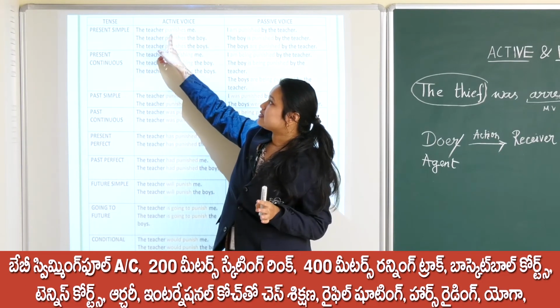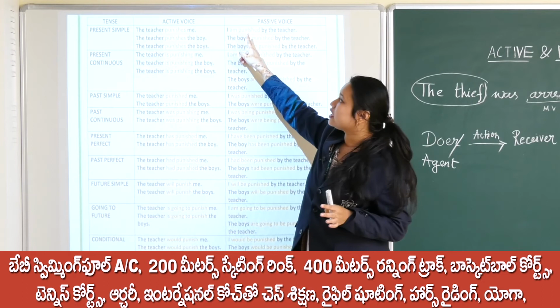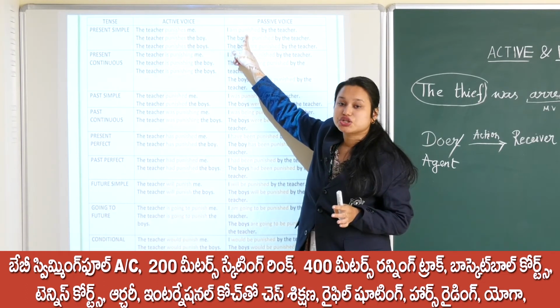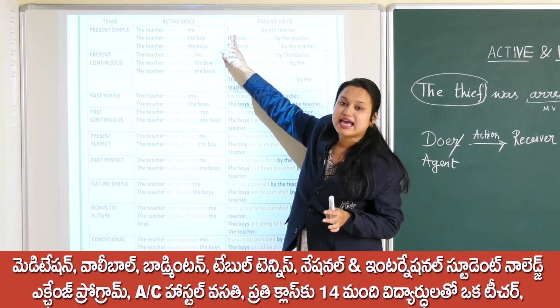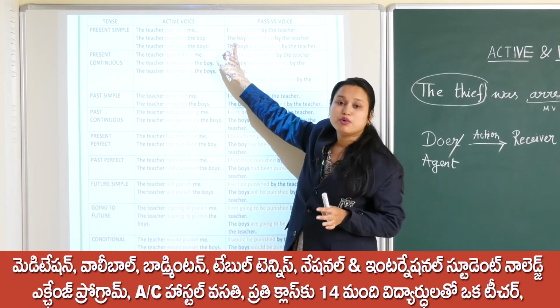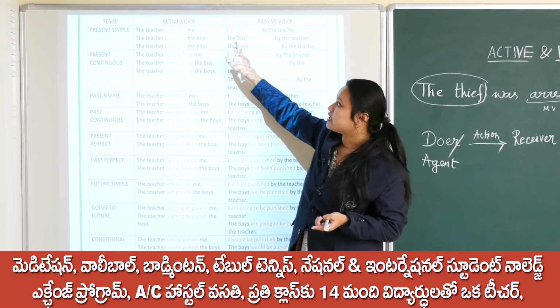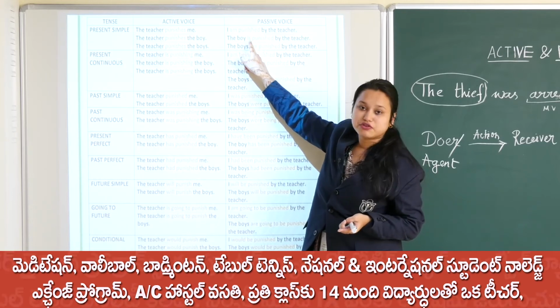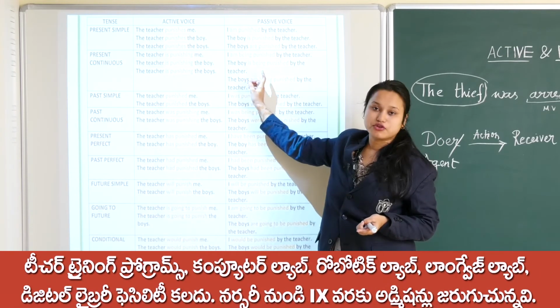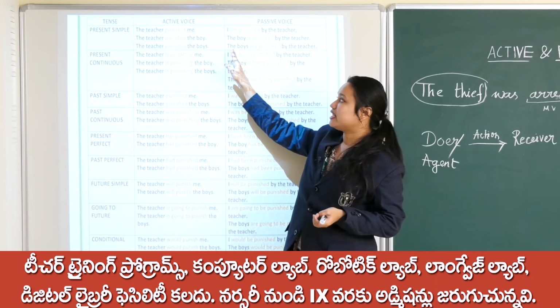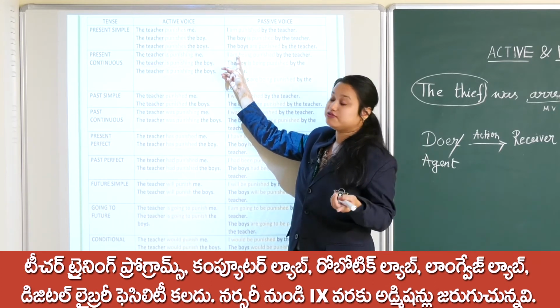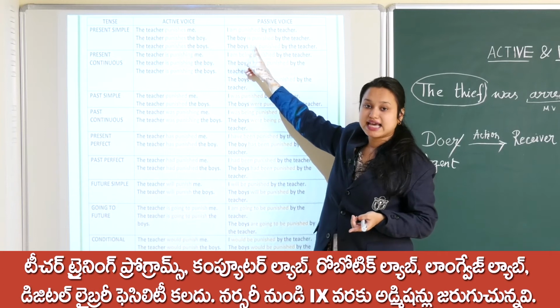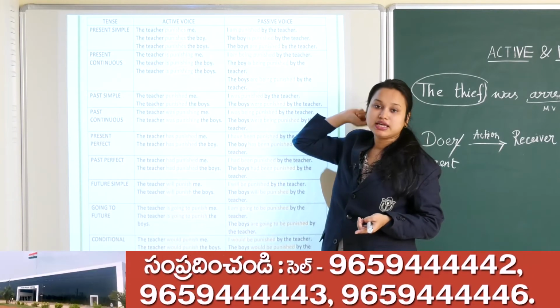When it is punishes, what I am making is am punished based on the subject. If it is I, am punished; if it is the boy or he or she, what am I using, is punished. So is is the helping verb, punished is the V3 form of the verb. When it is the boys, plural form, I am using are as the helping verb, are punished by the teacher.